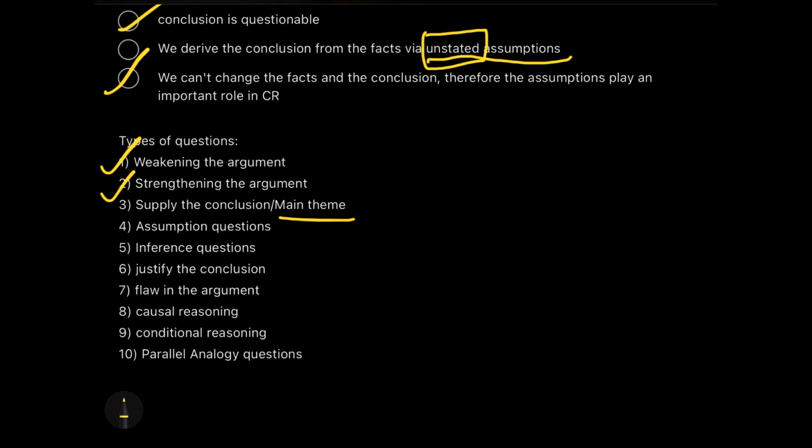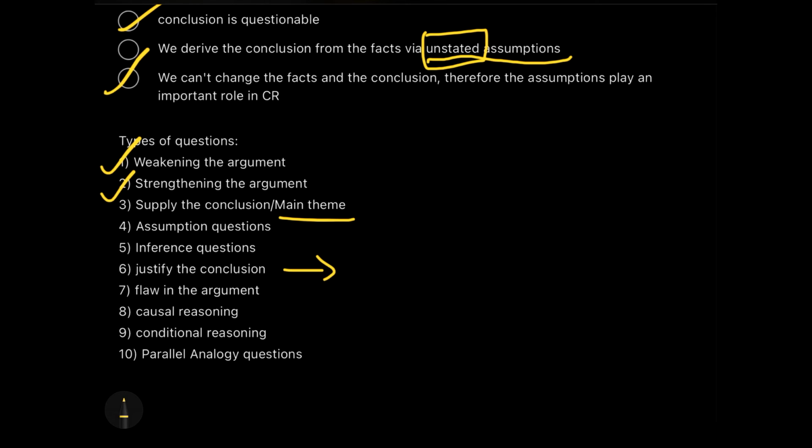The fourth type is the assumption questions, that what do you assume from it, which is a direct question as well, sometimes in critical reasoning. Now, there's a difference between assumption and inference, and that difference we'll discuss when I take up a video on inference questions. Inference based questions are also a very critical part of the RCs along with the critical reasoning section. Then we have justify the conclusion. Here, when we have to justify the conclusion, we have to support it with valid facts and assumptions.